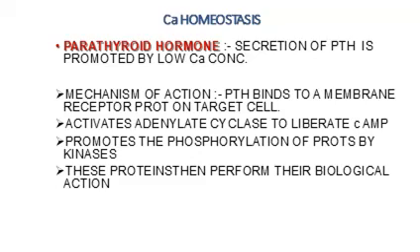secreted when the levels of calcium go down. That is, low calcium concentration is a signal for the secretion of parathyroid hormone. So what does this parathyroid hormone do? It binds to a receptor on the membrane of the target cell. It activates the enzyme adenylate cyclase, and it promotes the synthesis of cyclic AMP. Cyclic AMP in turn will cause the phosphorylation of proteins by cyclic AMP dependent protein kinases. These proteins which are then formed perform their biological action.